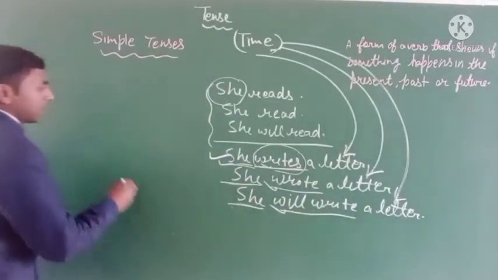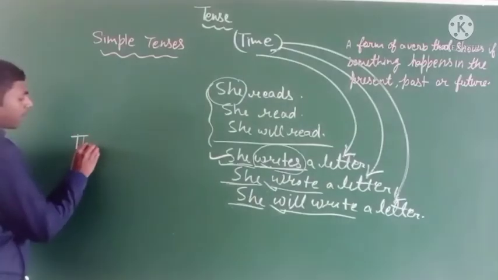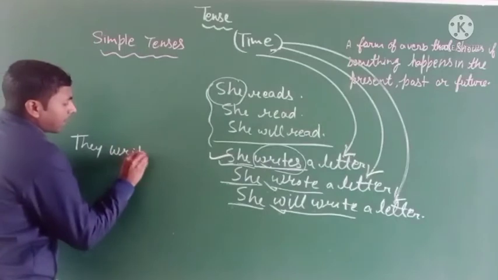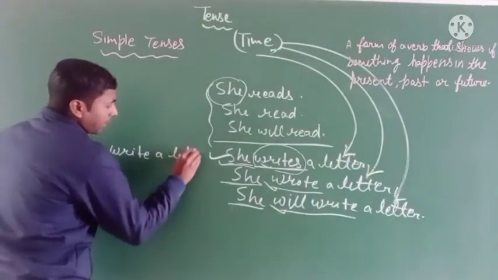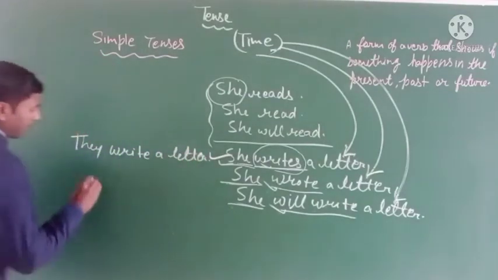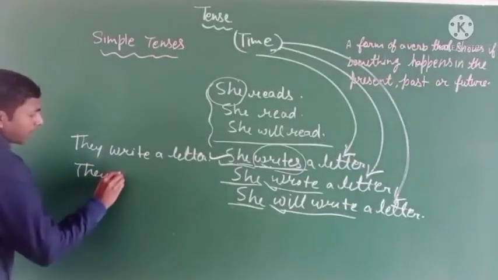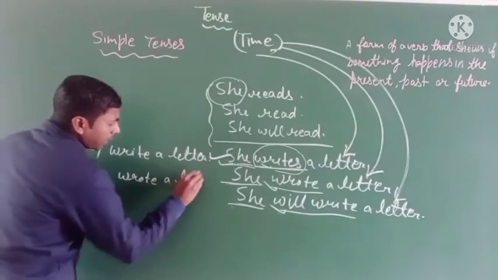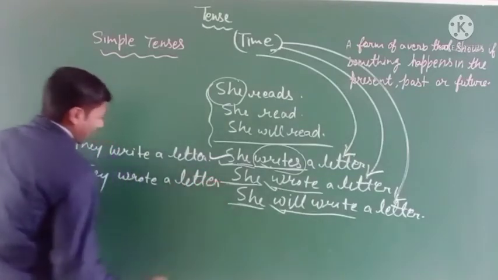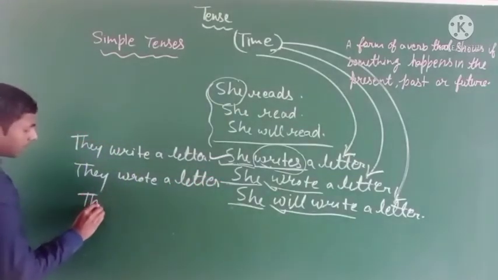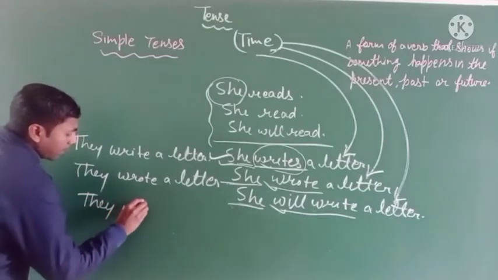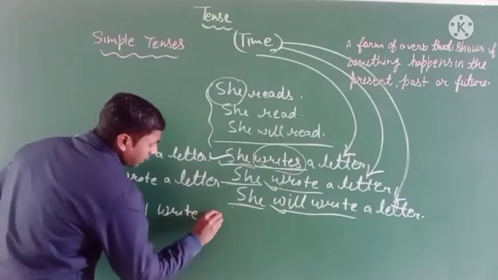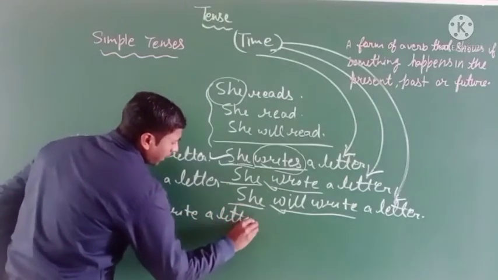I give you another example: they write a letter, they wrote a letter, and they will write a letter.